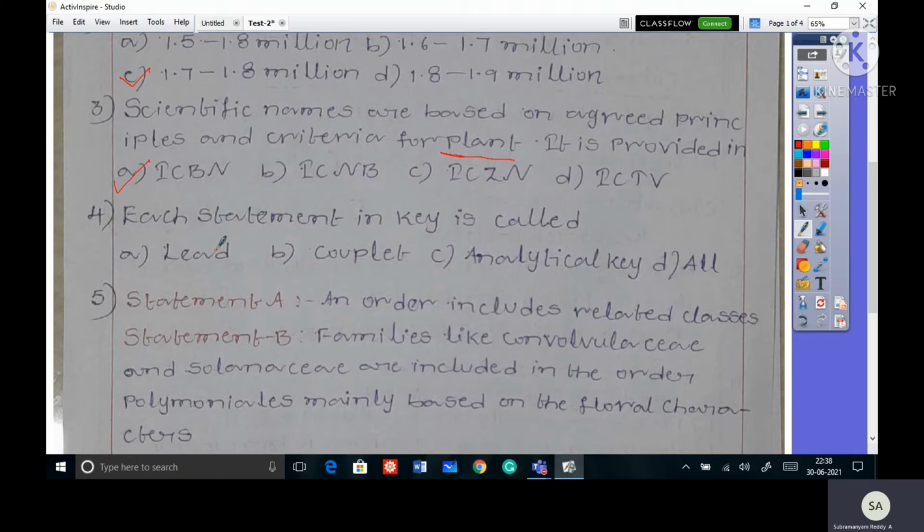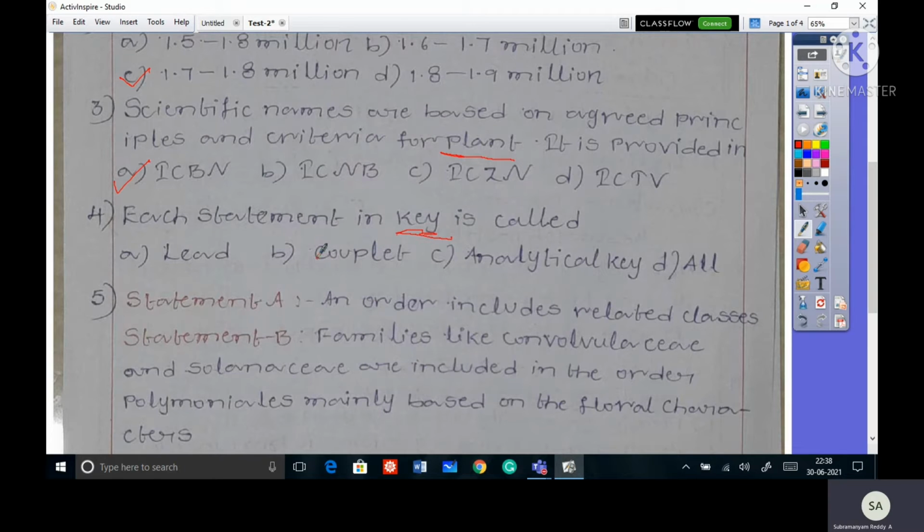Next fourth one. Each statement in key is called. So here option A lead, option B couplet, option C analytical key, option D all. So key is a taxonomical aid.